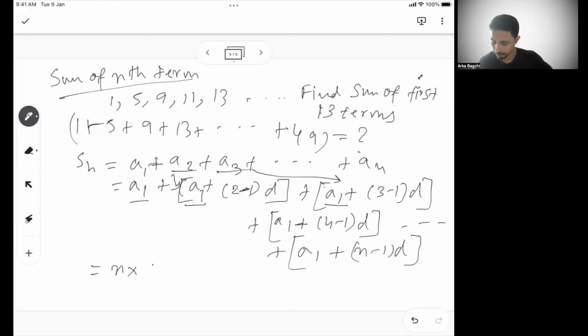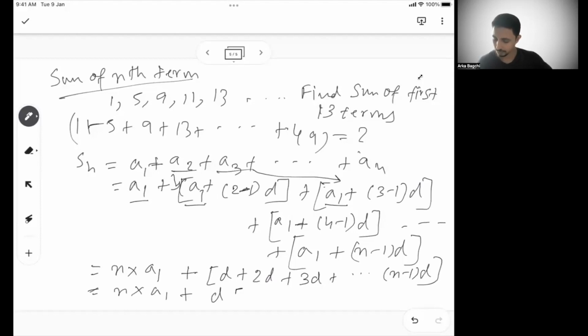So n times the first term, plus the first term is D, the second term is 2D, the third term is 3D, and then finally you go to n minus 1 into D. So this is n into A1, D common, 1 plus 2 plus 3 dot dot dot n minus 1. Okay, so till now it is understood. We did n into A1 plus D into 1 plus 2 plus 3 till n minus 1.